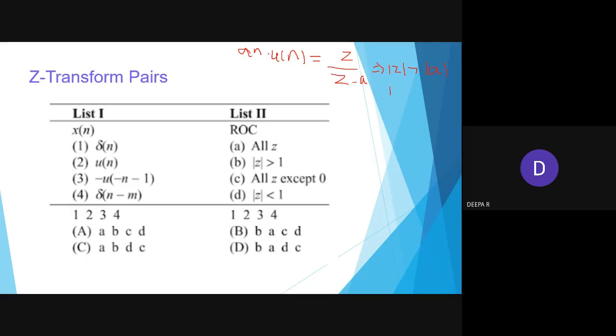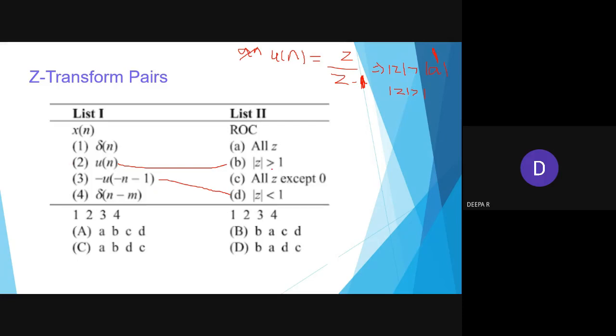So if it is u of n alone, then what will happen? This will become z by z minus 1 and a will become 1. So modulus of z will be greater than 1, right? So for this u of n, it is greater than 1, and for minus u of minus n minus 1, ultimately this will become modulus of z less than 1. So I have solved for two answers. What will be the final option?